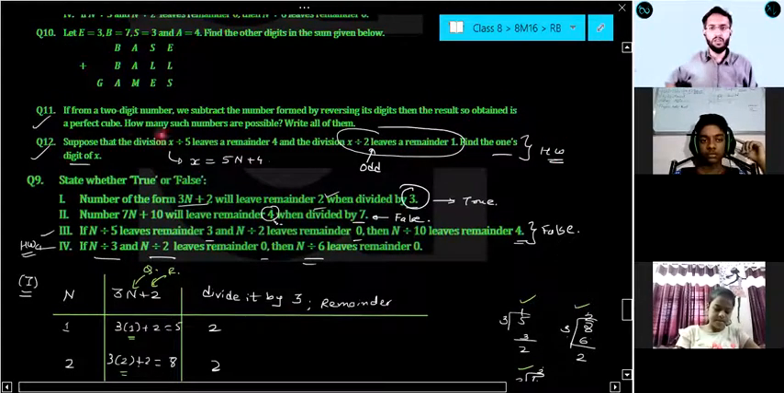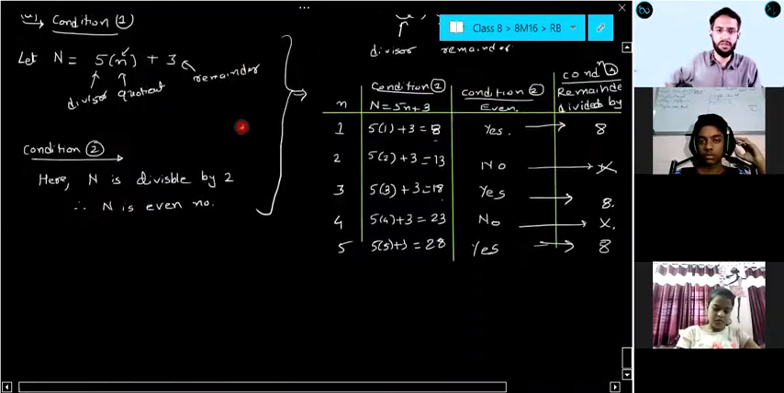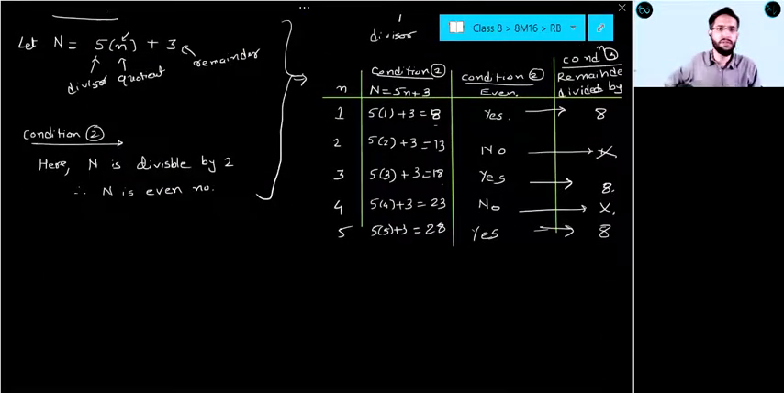Now question number 11. If from a 2-digit number, we subtract the number formed by reversing its digit, then the result so obtained is a perfect cube. How many such numbers are possible? Write all of them. So this is a good question that we will do here only. Let me show you that question.